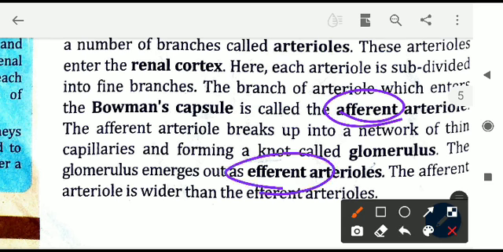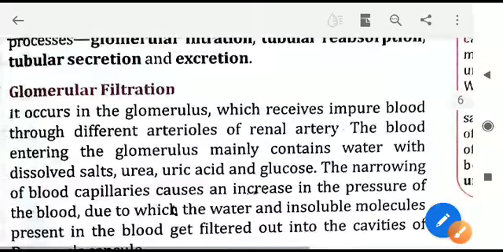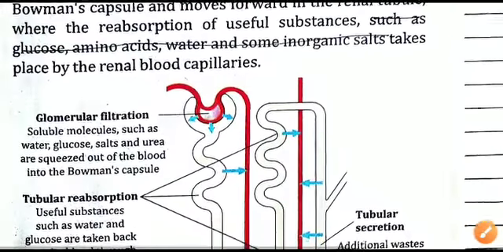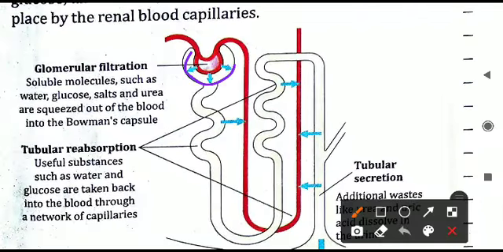Let us see both of these in the diagram. Afferent arteriole, efferent arteriole. Where are they present? They are present in the Bowman's capsule. Let us see the diagram of Bowman's capsule again. So this is the nephron. नेफ्रॉन के अंदर क्या होता है? Bowman's capsule होता है. This is the capsule. I have shaded with the blue color.